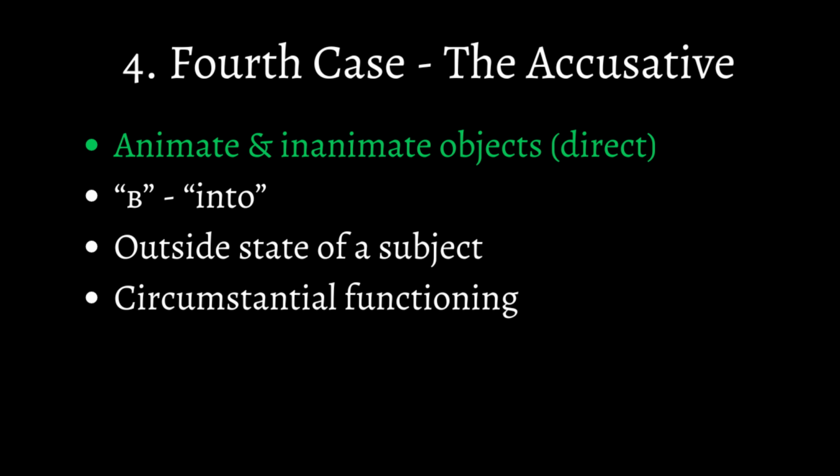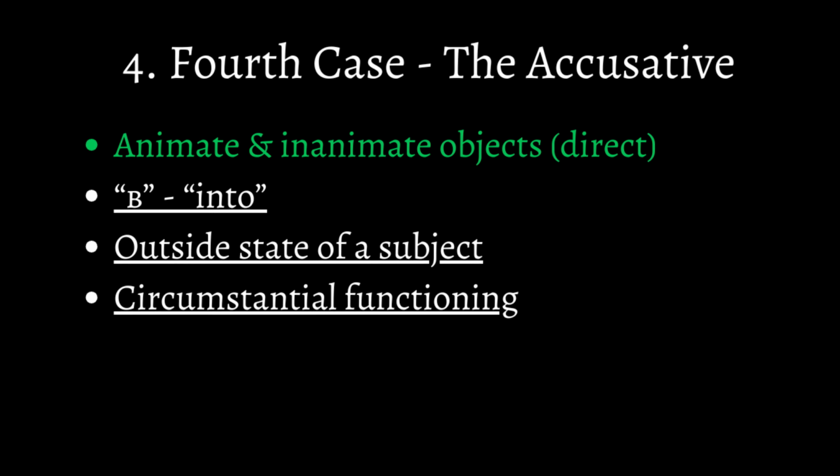The main use of the accusative is animate and inanimate objects that are all direct, while its minor functions are the outside states of subjects and circumstantial functioning. Direct animate and inanimate objects are something I covered many times, so this time I'll give a new approach to object pronouns in the accusative.